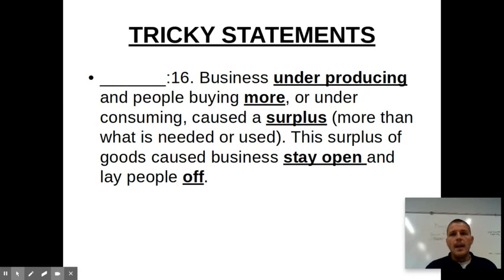Now, business underproducing and people buying more or underconsuming caused a surplus, more than what people needed or used. This surplus of goods caused businesses to stay open and lay people off. This is some true and false. So here we see it is not underproducing, it is what? Overproducing. And people were buying what? Less. Now, this caused a surplus. A surplus is when you have too much.